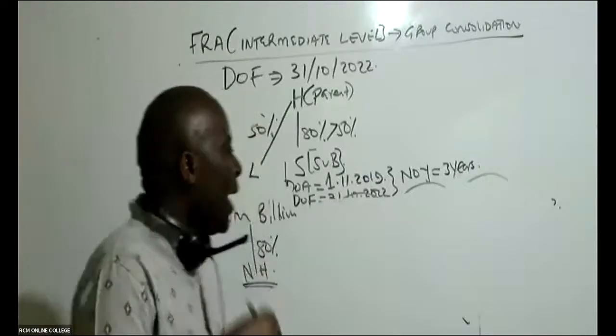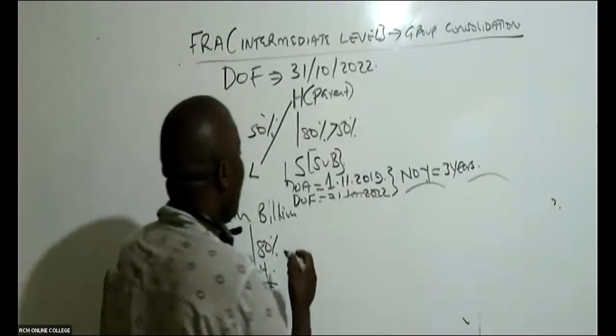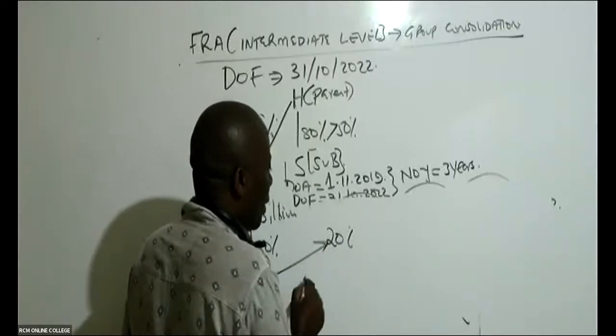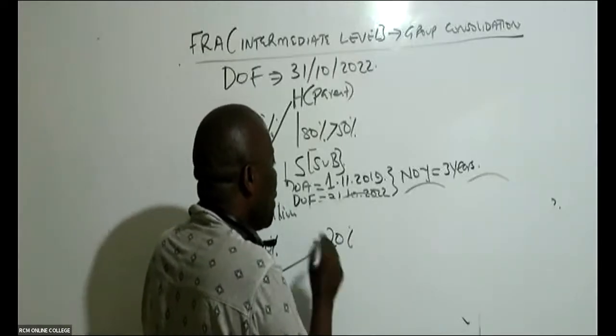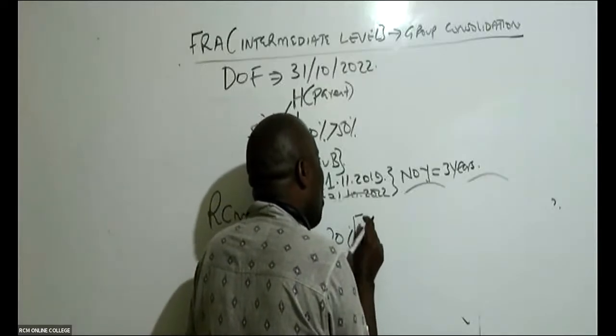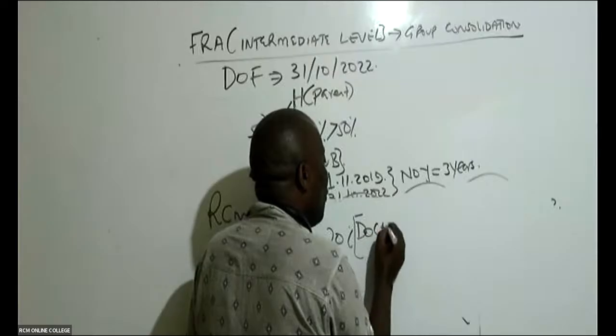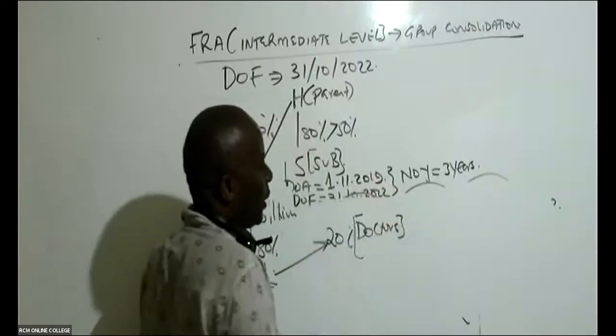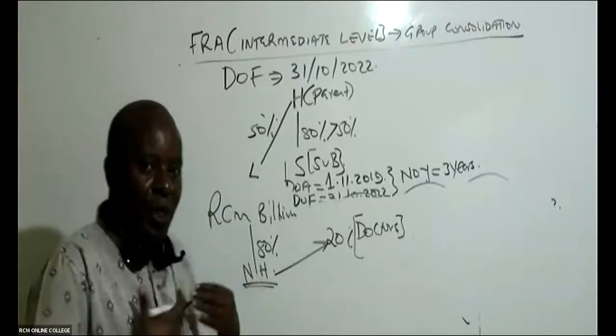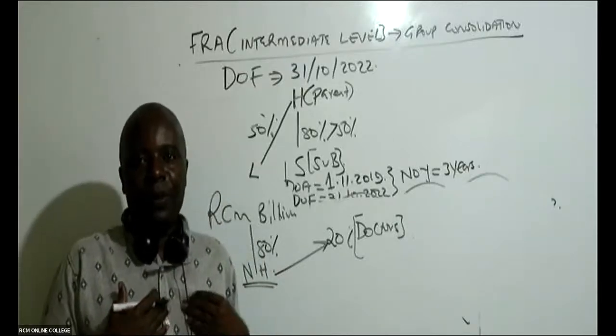And then we have another party, in this case, that buys 20% of this Nairobi Hospital. This party is a group of doctors. They have bought 20% of Nairobi Hospital, but we have 80%.